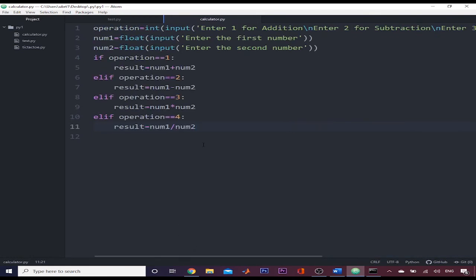So here if the user enters numbers other than these 4 numbers, we will use the else keyword to print unspecified operation.